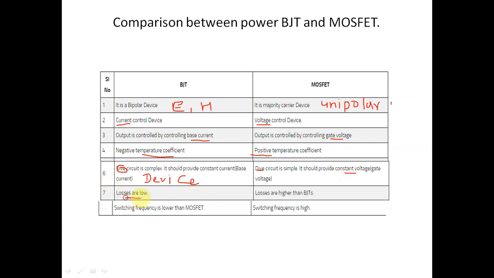Losses of BJTs are low and losses of MOSFETs are higher than BJT. The switching frequency of BJT is lower than MOSFET, while the switching frequency of MOSFET is higher than BJT. These are some comparison points related to power BJT and MOSFET.